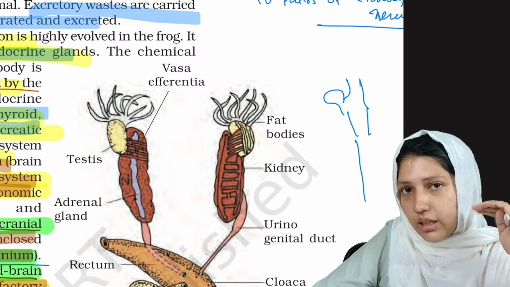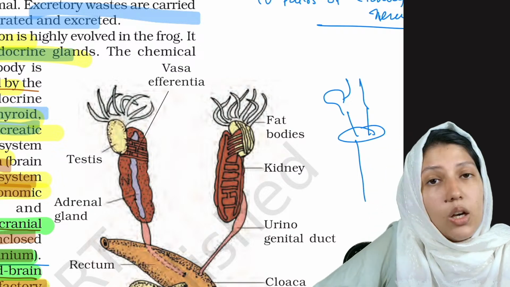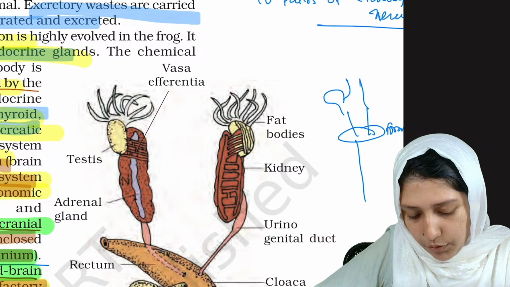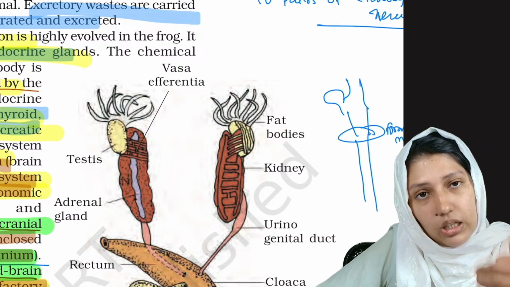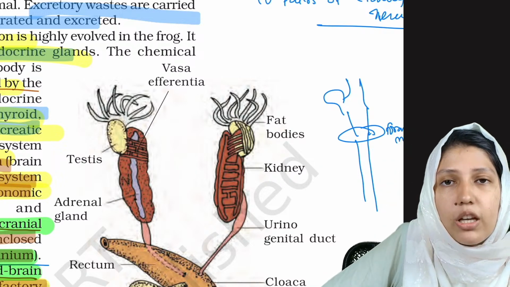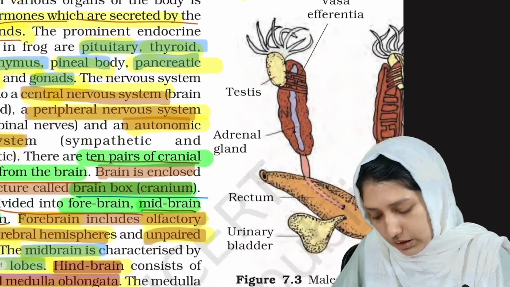In frog, the skull is known as brain box, right? In the cranium there is a cavity known as foramen magnum. Foramen means cavity. The medulla oblongata passes through this foramen magnum and continues as spinal cord. Clear?